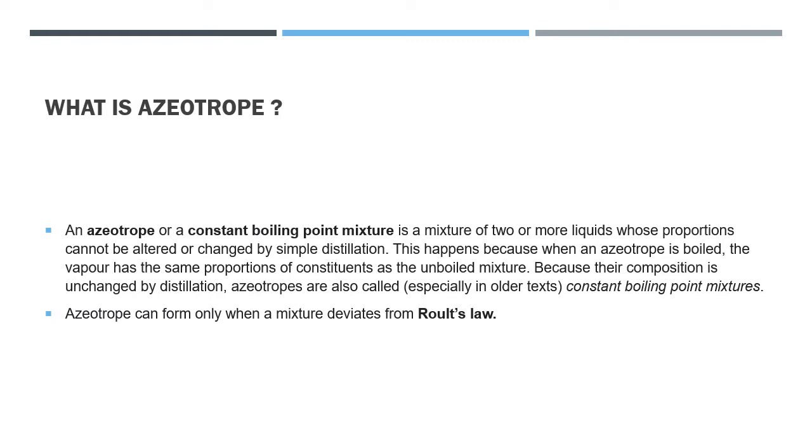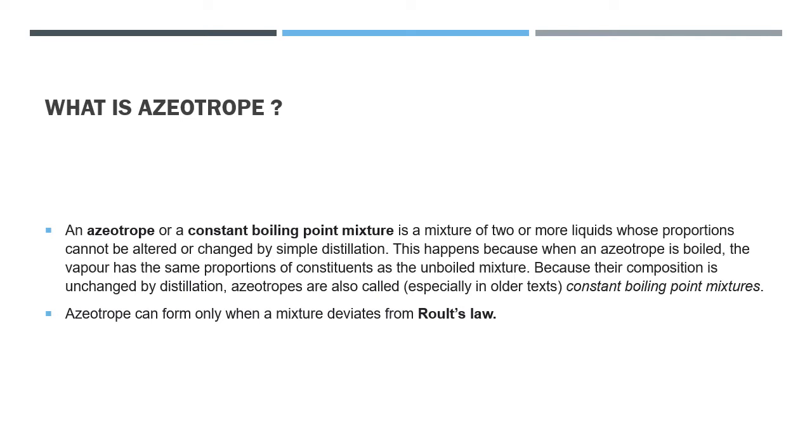Now we study about azeotropes. First of all, in our minds a question comes up: what is an azeotrope? An azeotrope, or we can say a constant boiling point mixture, is a mixture of two or more liquids whose proportions cannot be changed by the simple distillation process.